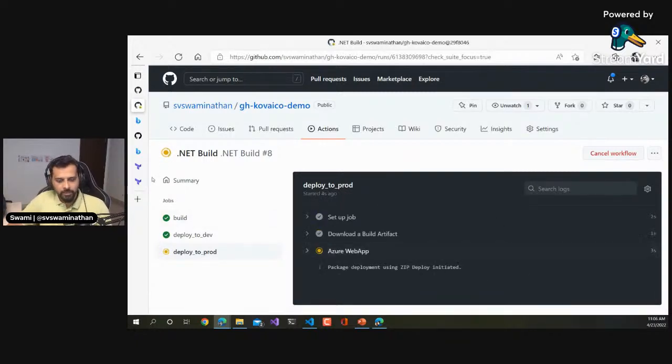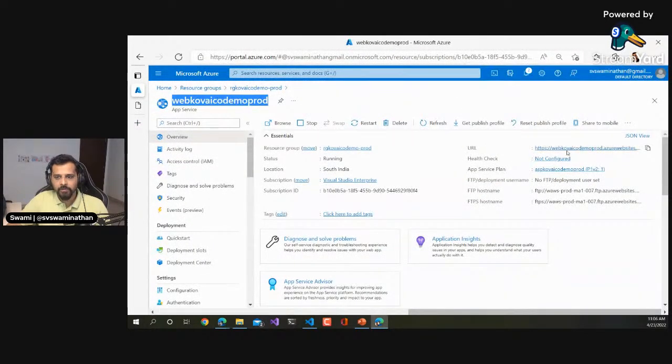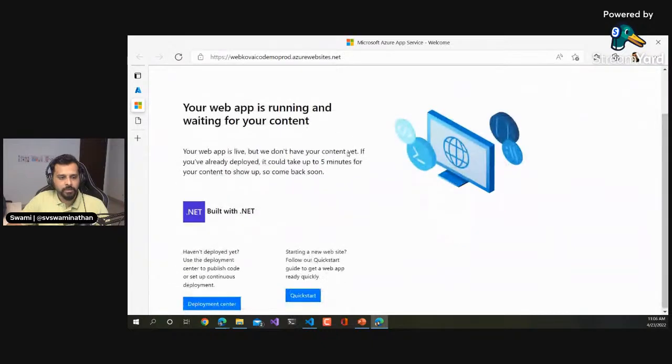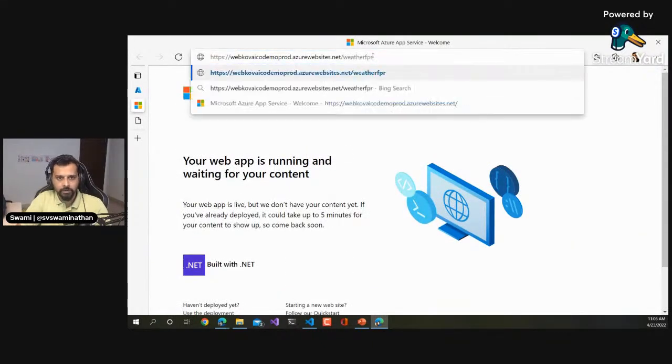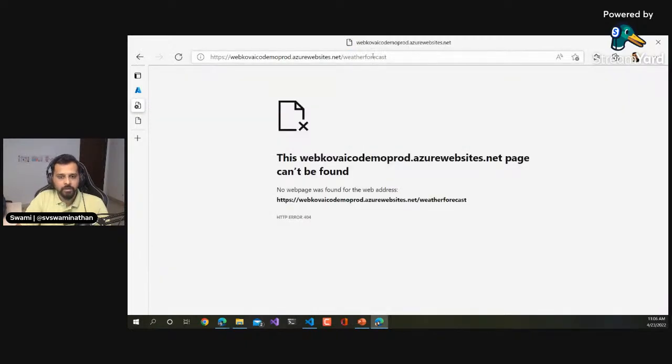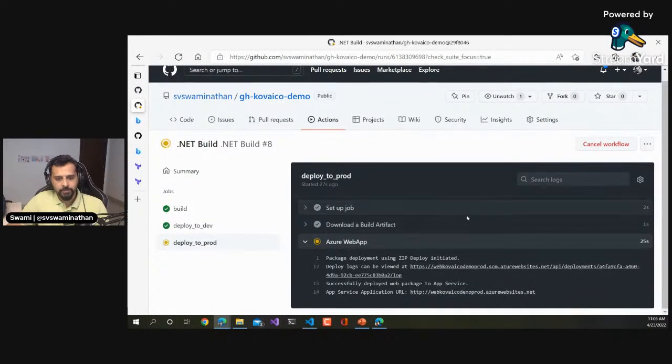And once that is done, we should be able to see our web app live here. If you click through it now, it says it's just running, because this is showing the default page. And when I click weather forecast, there's nothing there. We should see that working when our deployment is complete.